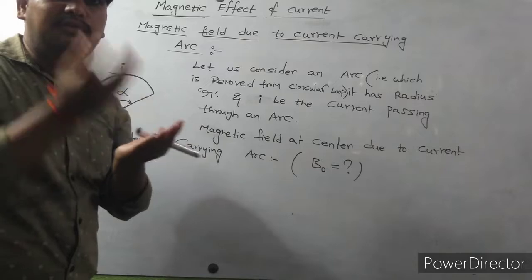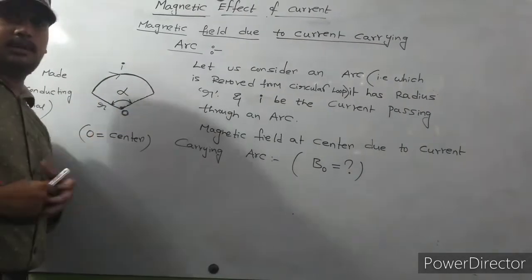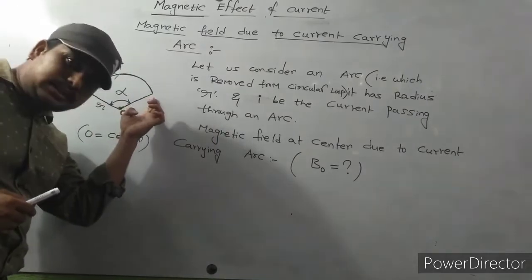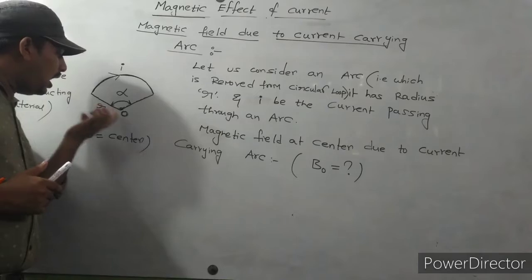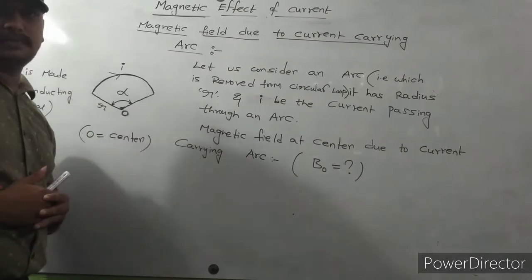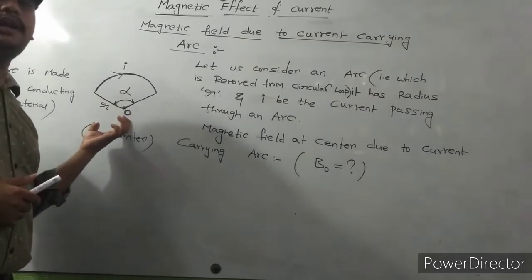I be the current passing through this arc, it makes an angle alpha at the center, and R is the radius of this arc. Then find the magnetic field at point O.